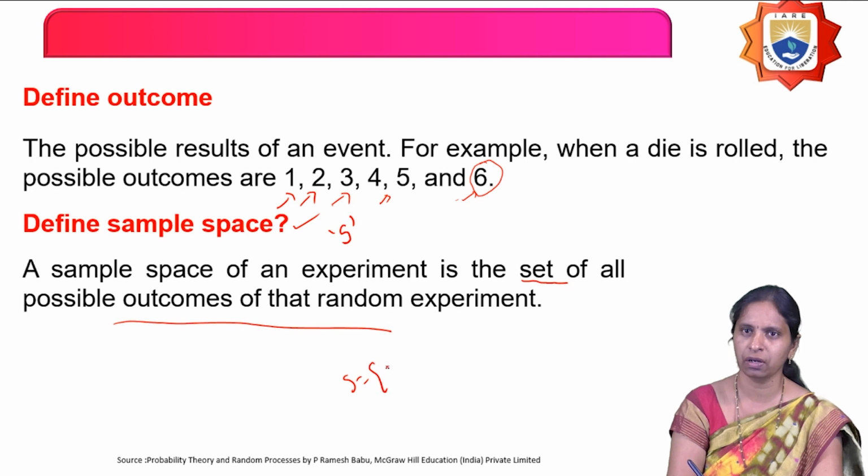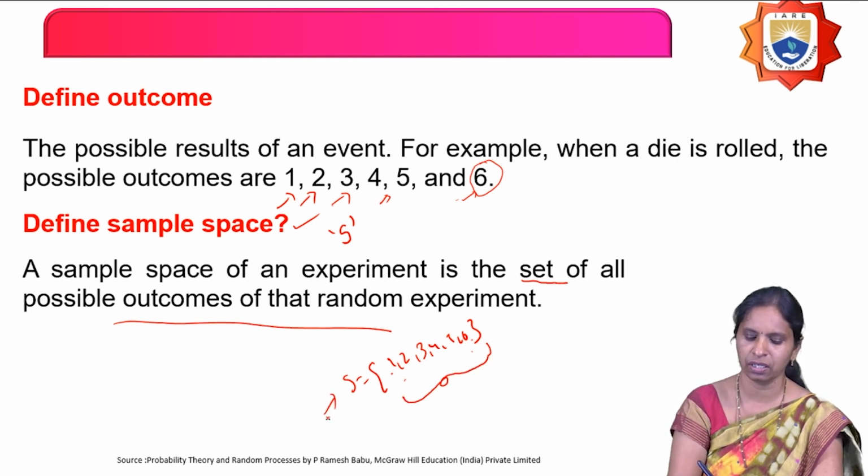What are all the possible outcomes I'm going to get? 1, 2, 3, 4, 5, 6. I may get only from 1 to 6. When I roll a die, I will not get 7, 8, 9, 10, because the die has only the numbers from 1 to 6. Therefore, the list of all the possible outcomes when a random experiment is conducted is called the sample space.